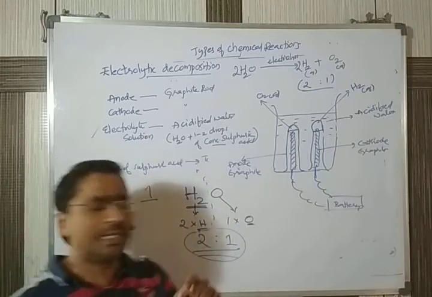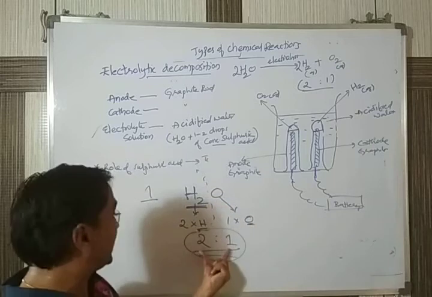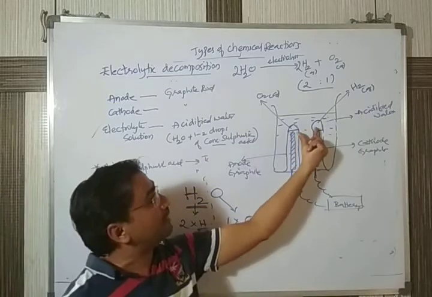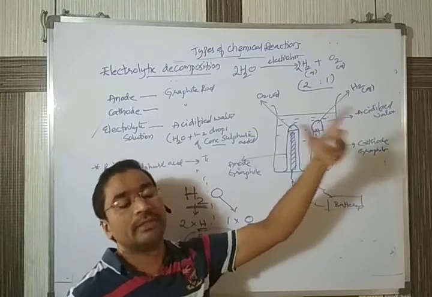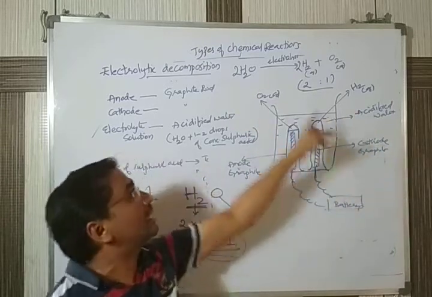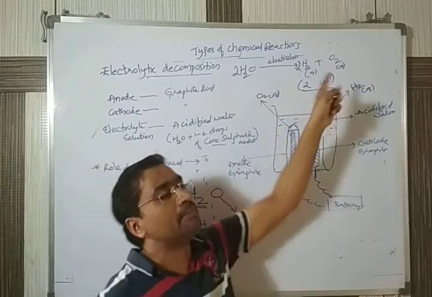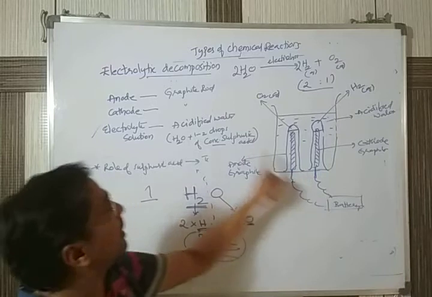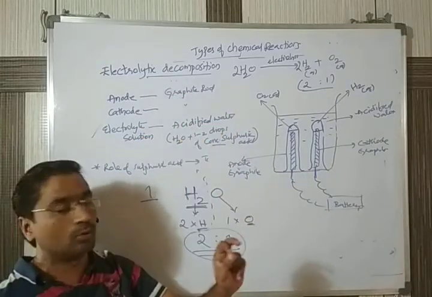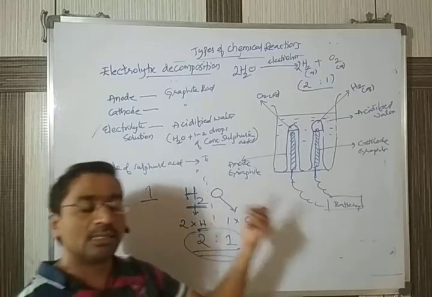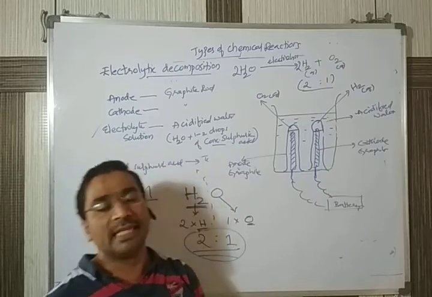Okay. Visually, remember, we can't identify which gas. According to the theoretical explanation, we are comparing with the observation. In the test tube which has more gas, that gas should be hydrogen. In the other test tube which has less gas, that will be oxygen. So this is the electrolysis of water, which we can call electrolytic decomposition. Many times this question has been asked in our CBSE, either in the reasoning type or in the explanation type.